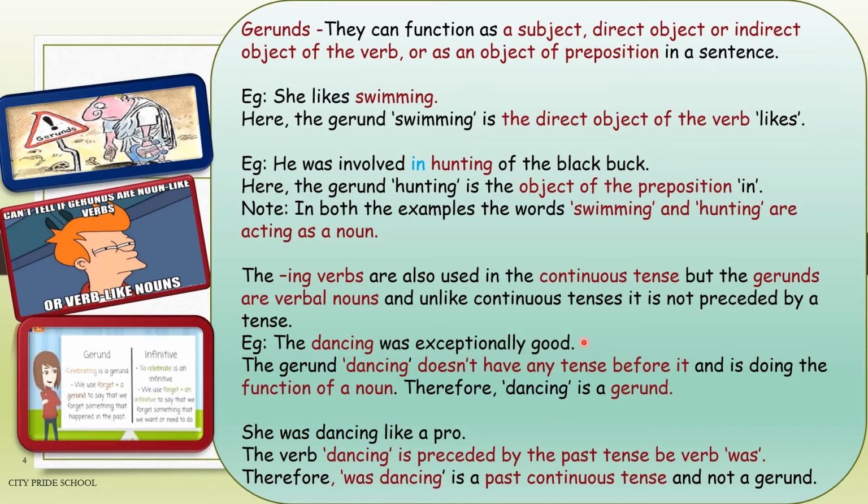The dancing was exceptionally good. Here, was is following the gerund, and here the dancing is acting as a noun. How? It is answering the question what? What was exceptionally good? The dancing was exceptionally good. So dancing is not being used here to indicate any tense. It is acting as a gerund. She was dancing like a pro. Now if you observe, dancing is preceded by the verb was. So here it is acting as the verb indicating past continuous tense, and dancing here is not a gerund.